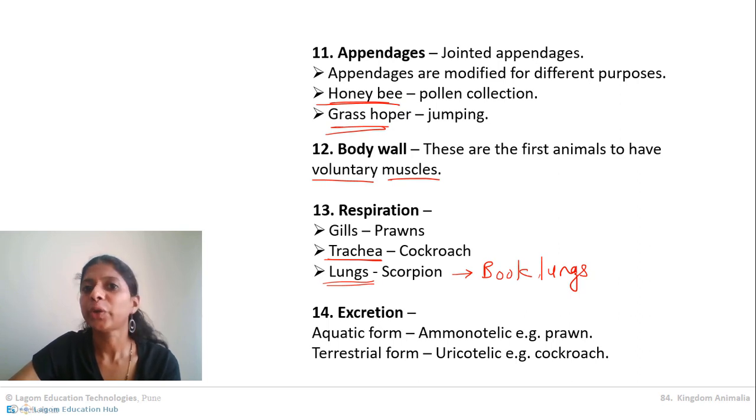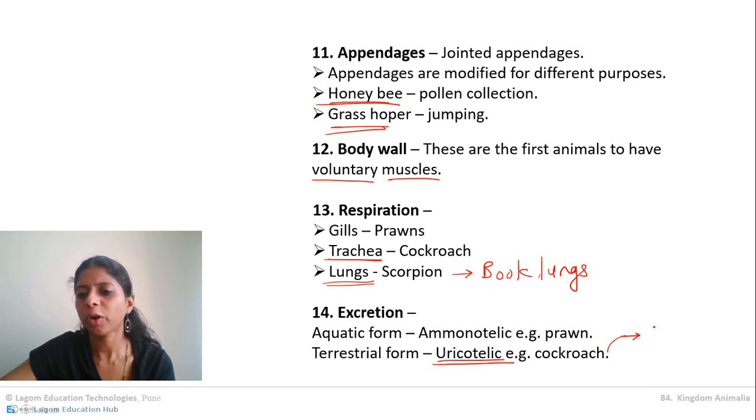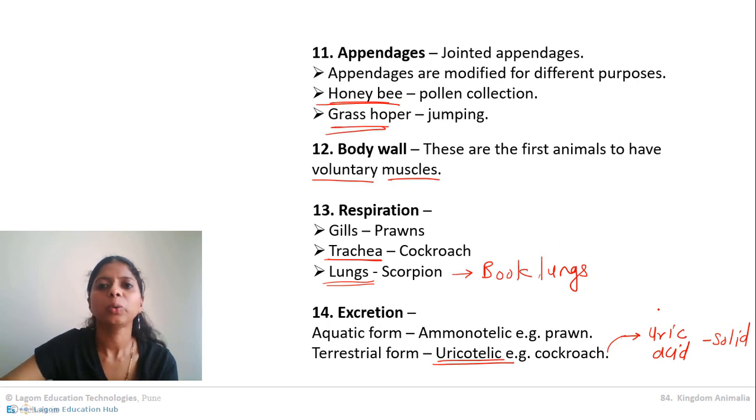Now tell me, what is uricotelic? How do they excrete the nitrogenous waste product? In the form of uric acid, correct? Uric acid is solid and requires very little water to throw out waste material. Clear about it? Let us go to the next point.